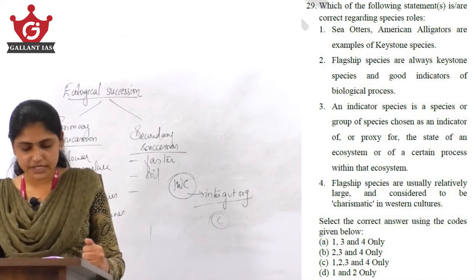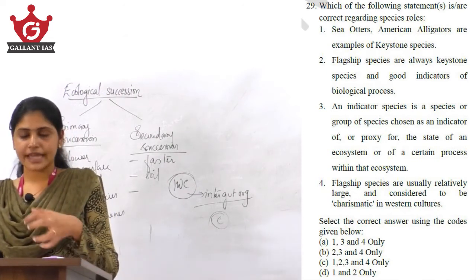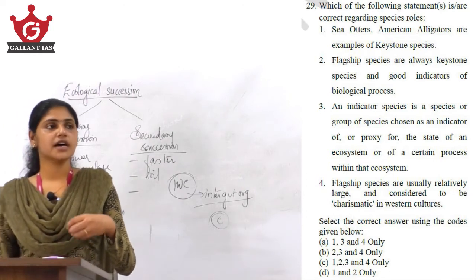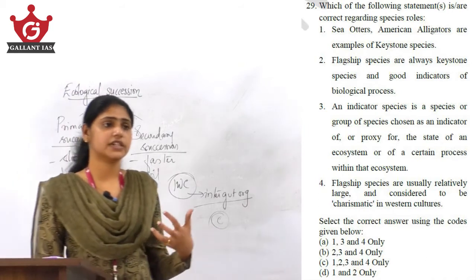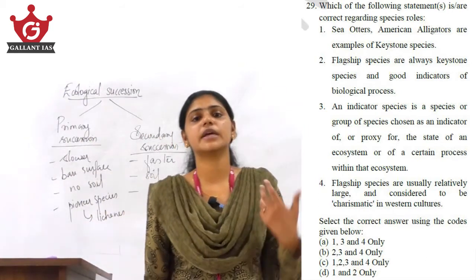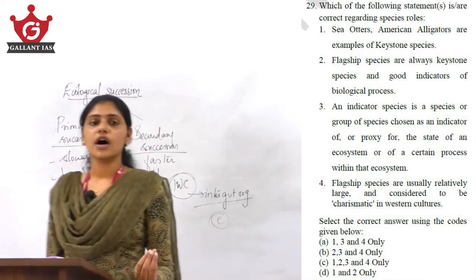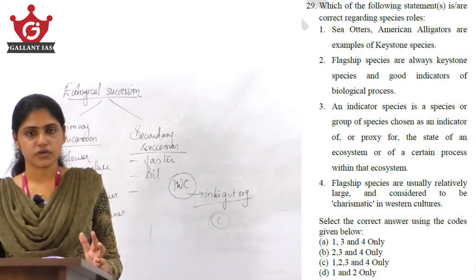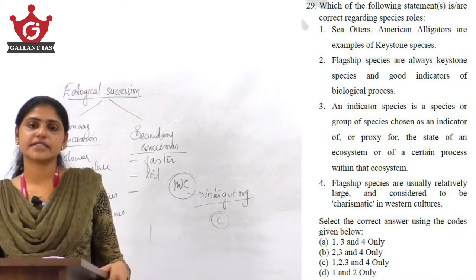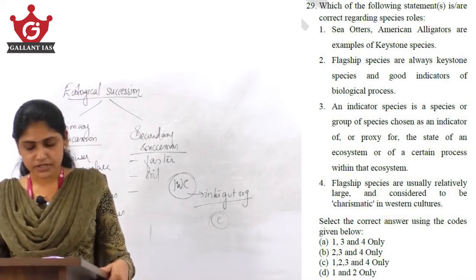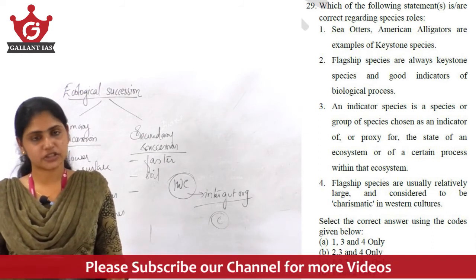Keystone species are organisms which help to define the entire ecosystem. Once the keystone species goes extinct, it affects the ecosystem in a very bad manner. So, the keystone species are very important to define a particular ecosystem. So, definitely sea otters and American alligators are examples of keystone species. That is actually a right statement.